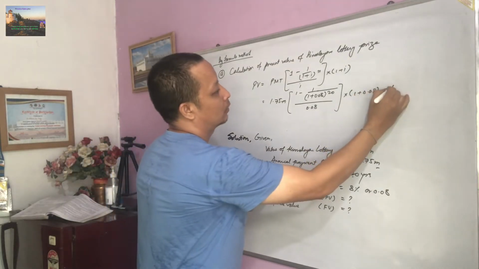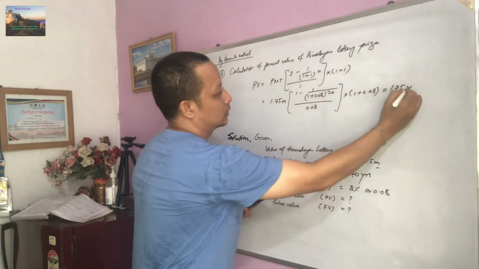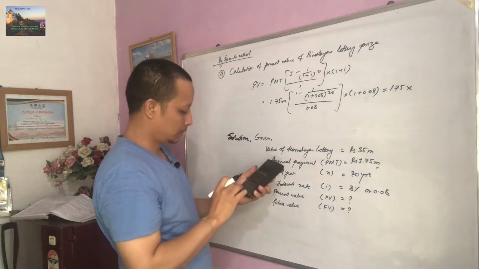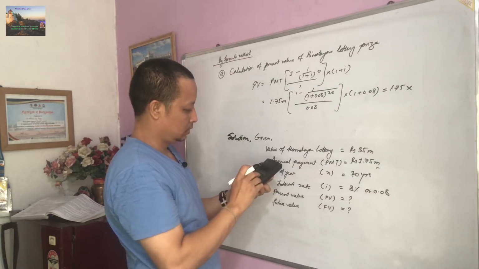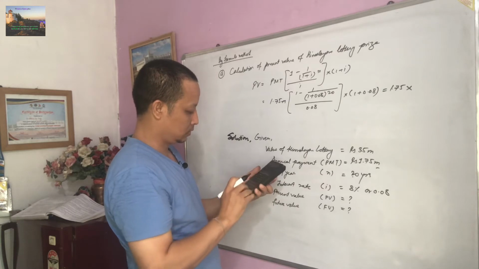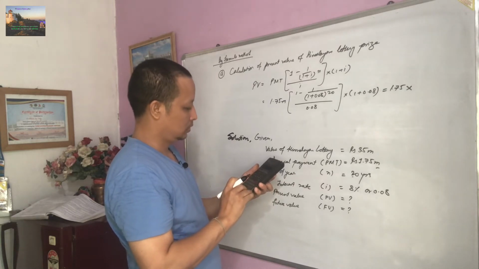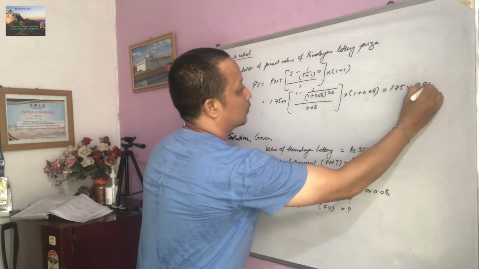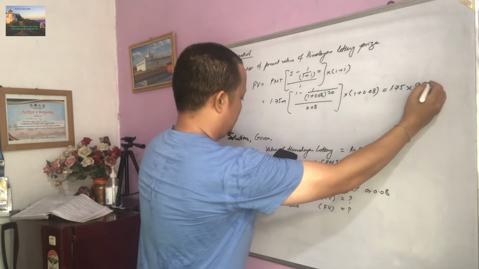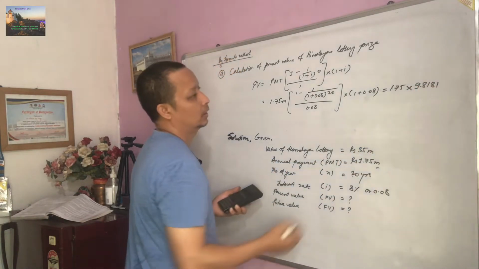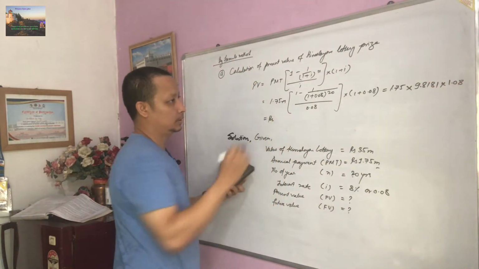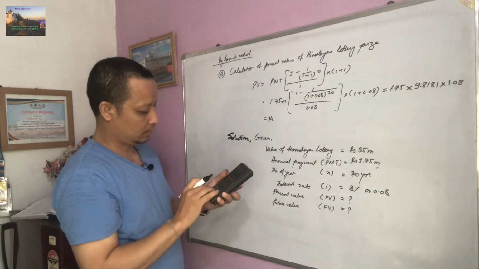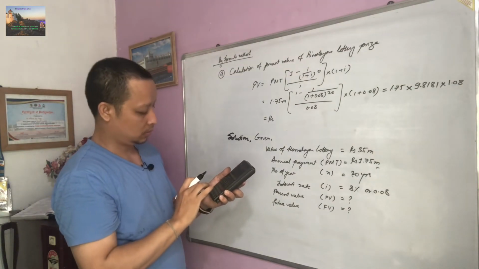Here 1.75 million into 1 minus... 1.8. So now your present value will be rupees 1.75 into 9.8